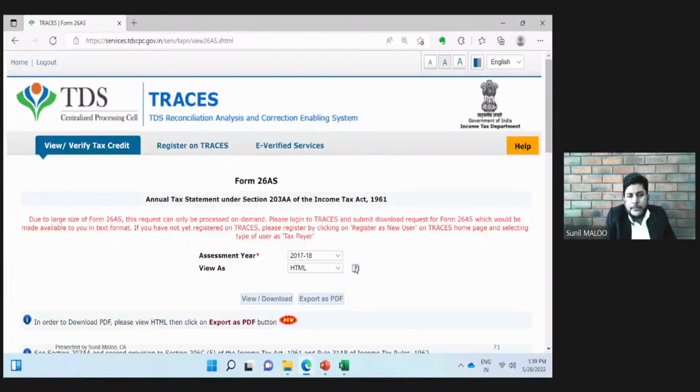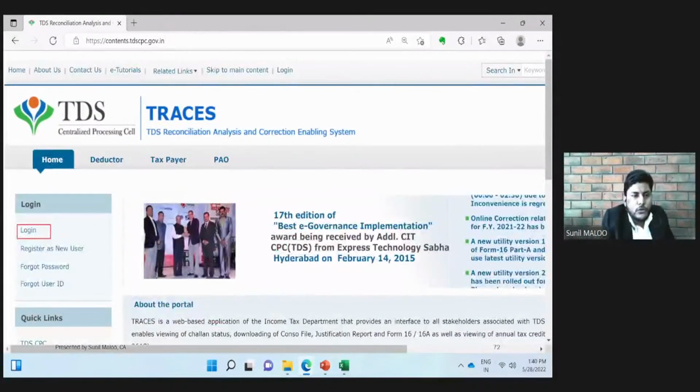So sometimes the number of entries in 26AS are very bulky. So those types of 26AS cannot be downloaded from the e-filing portal. And if we try to download that, we will get these types of errors. So as an alternative, what do we need to do? We need to go to the TRACES portal of the TDS. The portal web address is www.contents.tdscpc.gov.in.